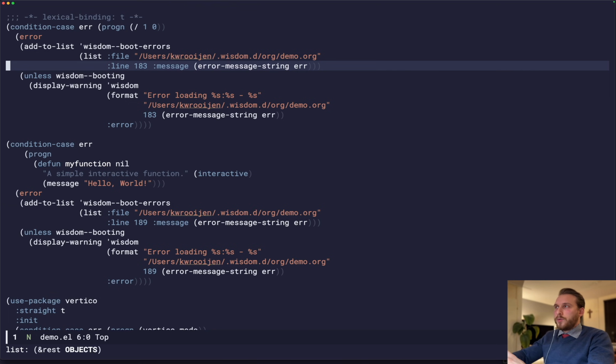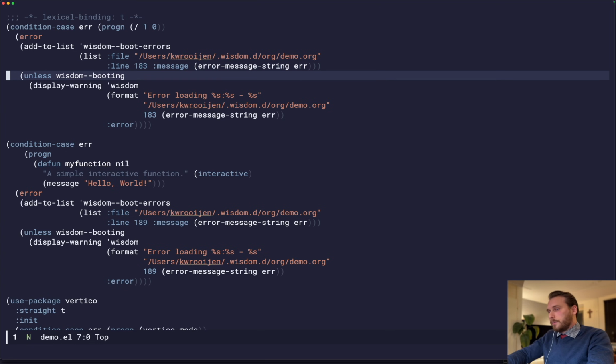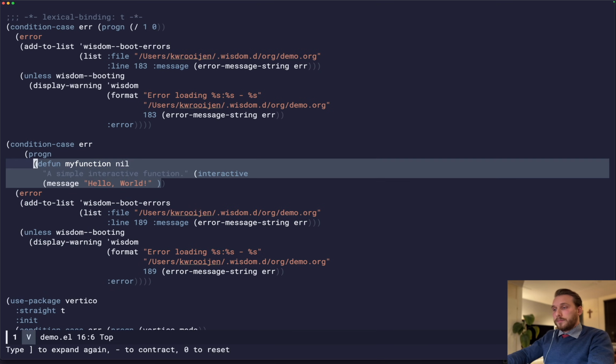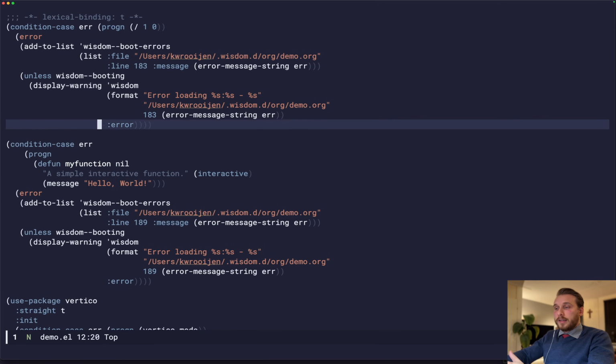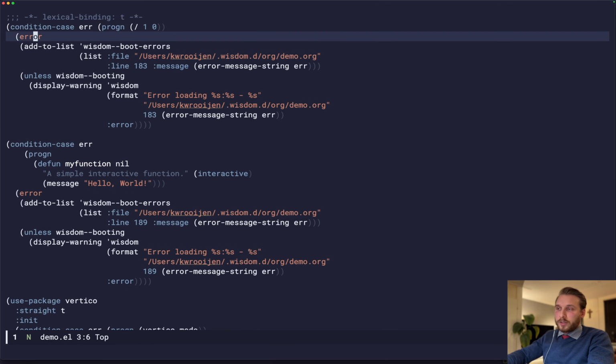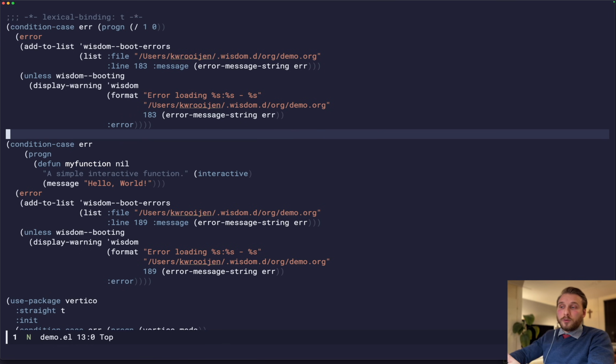It depends. If you have one big, large source block, then it might be very difficult. But if you have many small source blocks, then it will be relatively easy to find the error. And another thing is that all the other source blocks are wrapped in a condition case. And so my function is basically defined in isolation from my previous error. So even though this failed, the rest of the code will just continue. And this is with all of the Wisdom org files, right?